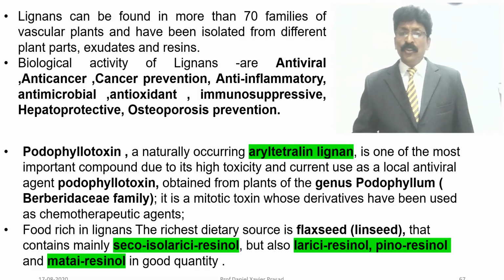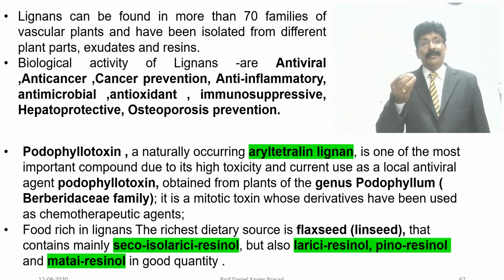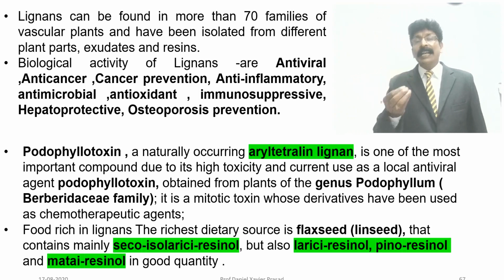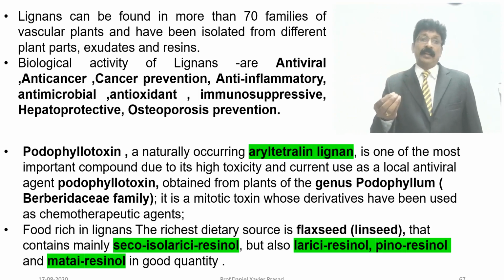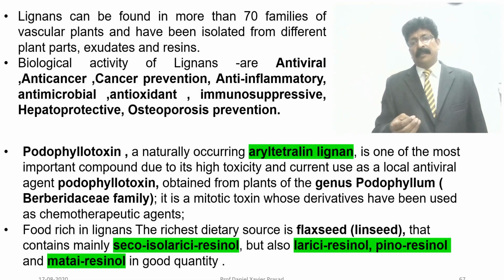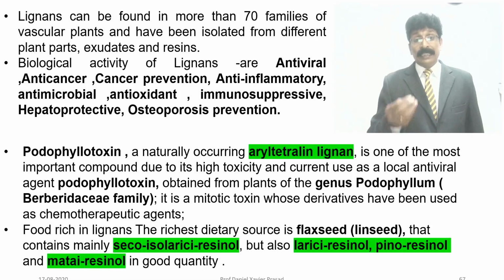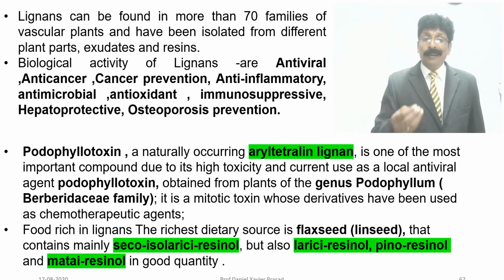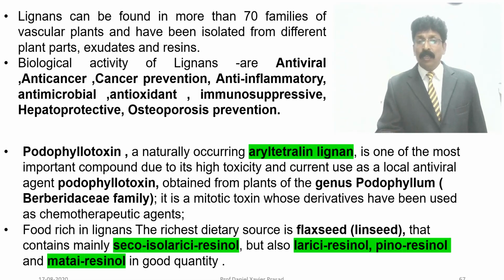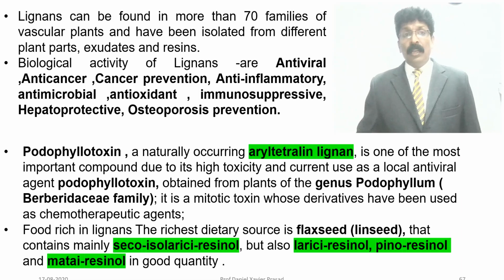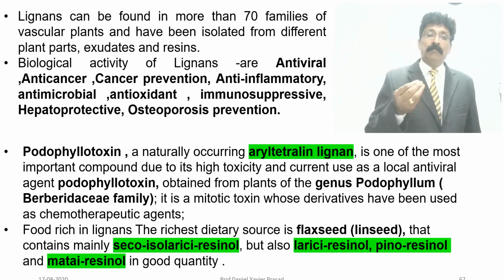So you should know about the lignans, especially secoisolariciresinol, lariciresinol, pinoresinol, and matairesinol.